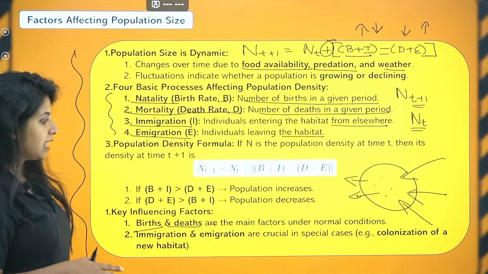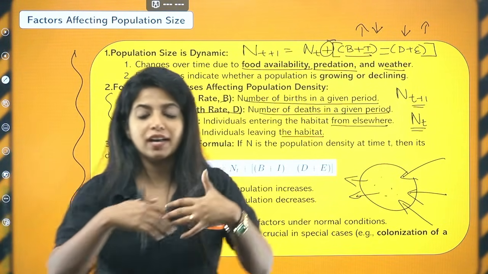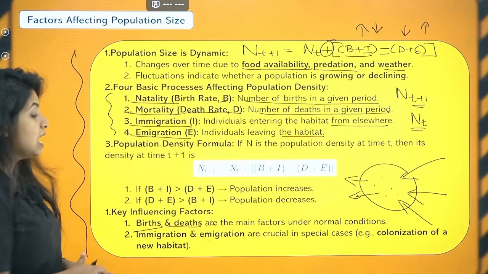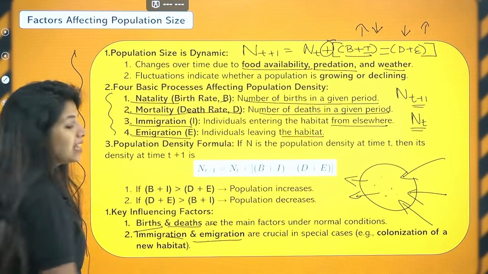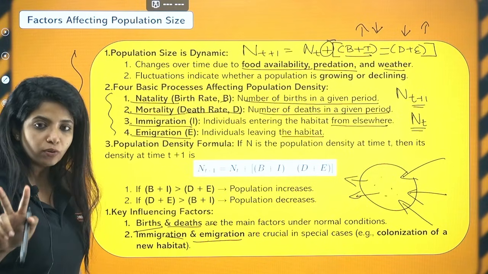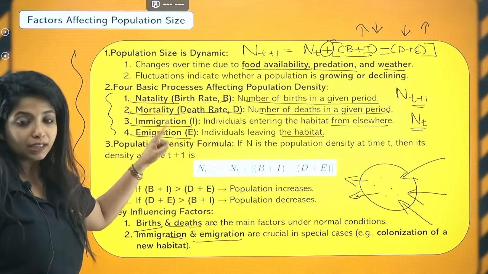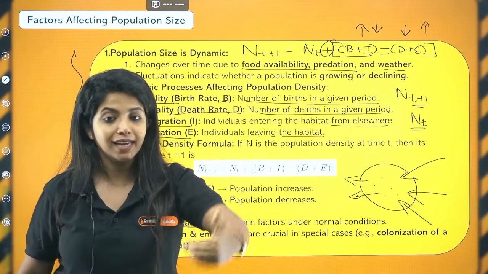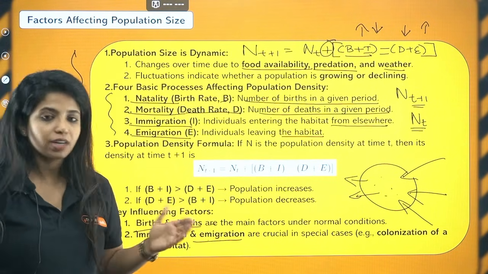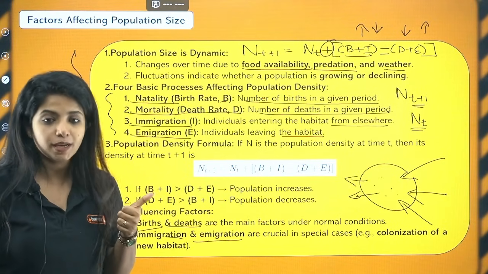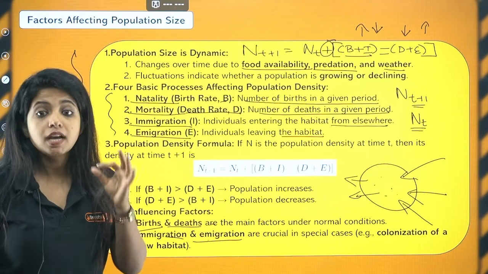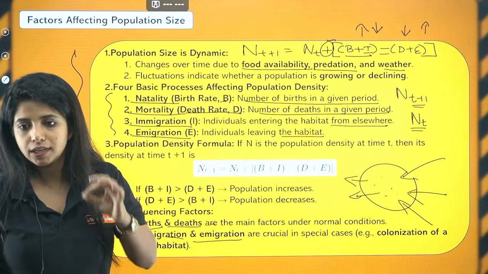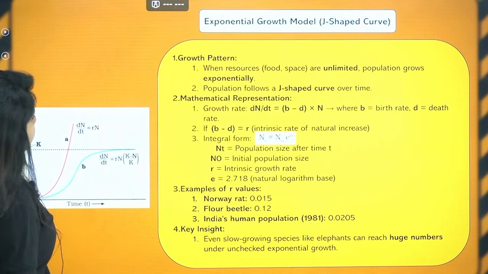Now, if some new colonization is happening, some organisms from a new area are coming in, and lot of things are happening there, then we talk about immigration as well as emigration. So actually the 2 main ones are natality as well as mortality. But as I said, if organisms are moving from here and going elsewhere and staying, we also include immigration and emigration as well. These are the factors affecting what? The population density, or you also say these are the 4 basic processes affecting the population density. Done? Done. Good.